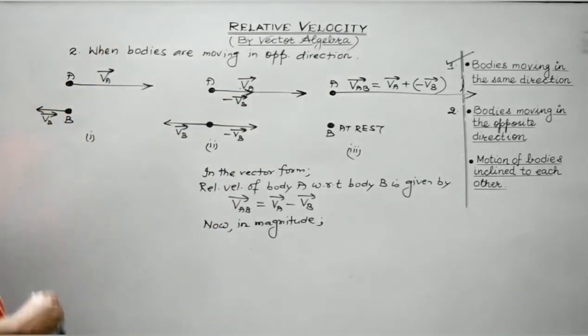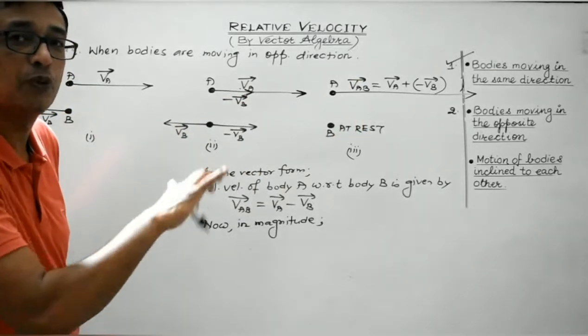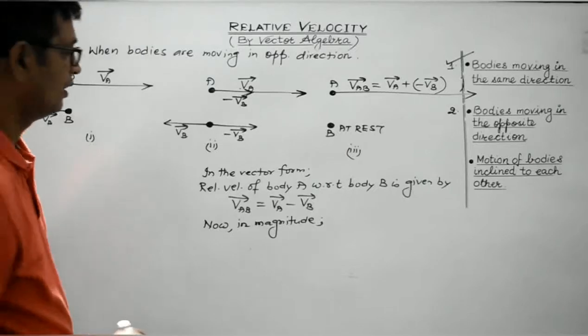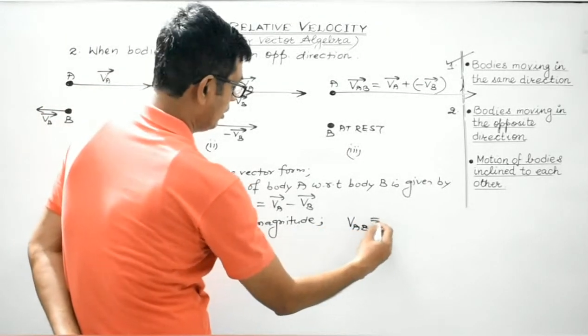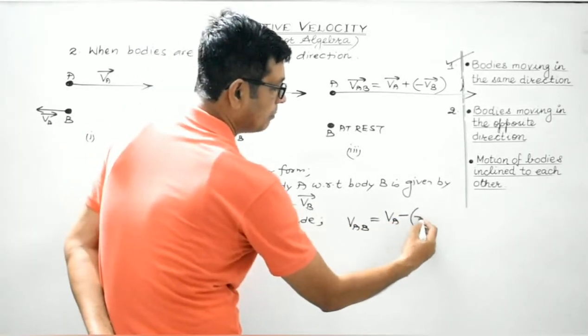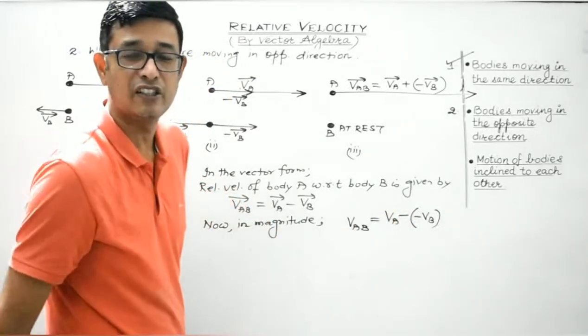While VB, its direction is from right to left, in a direction opposite to that of VA and VAB, so it has to be taken as negative. So in magnitude, VAB will be equal to VA minus VB, which will be replaced by minus VB. Again I repeat, why is this minus sign introduced?